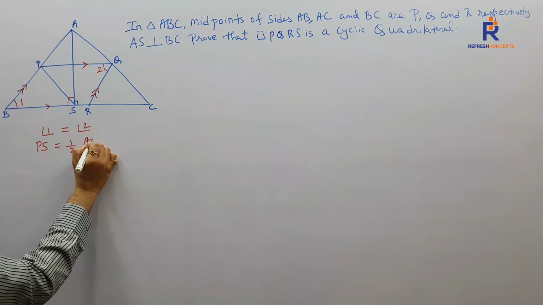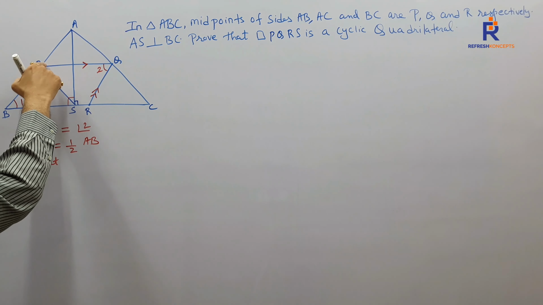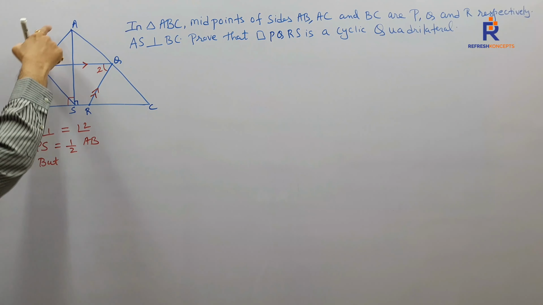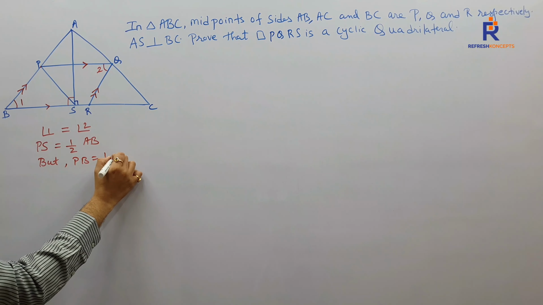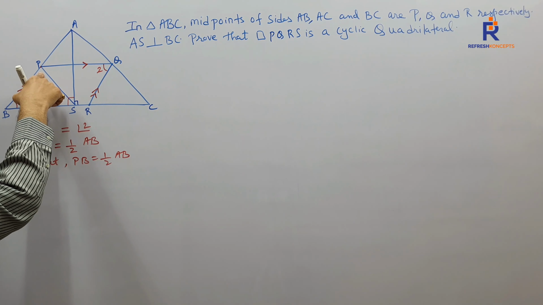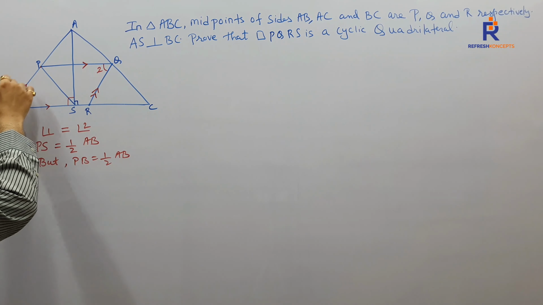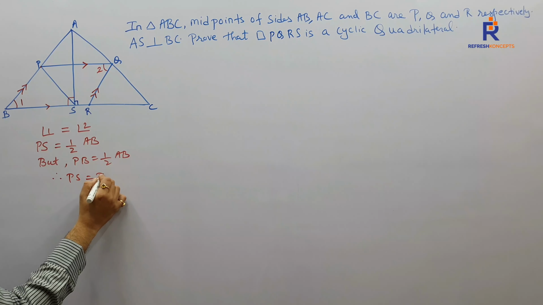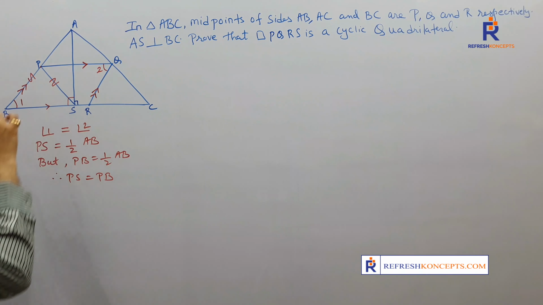Who is the hypotenuse? AB. But already AP is equal to PB, which is half of AB. Or you can say PB is half of AB. Why? P is a midpoint. Just now we said PS is half of AB, but PB is also half of AB. So can I say PS is equal to PB?